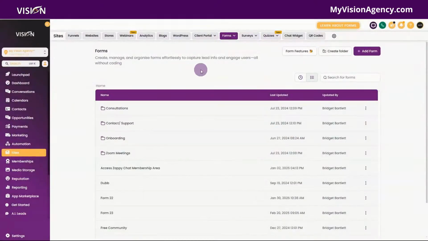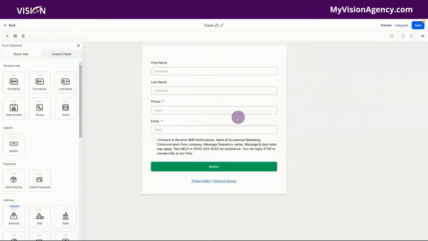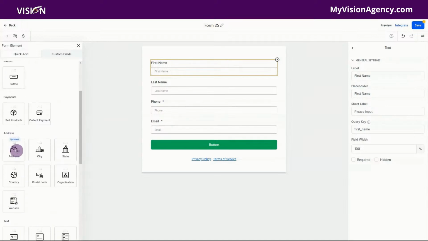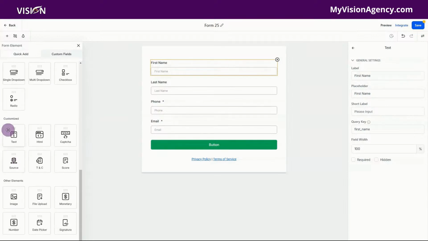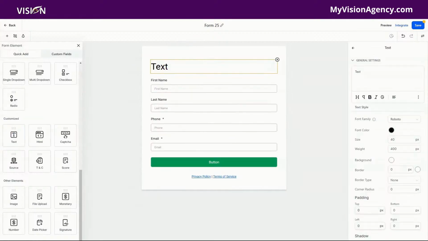Now, the very first thing that we need is obviously the form. So let's click here into forms. Let's create one from scratch. And you'll see we have our form here. I am going to go ahead and make sure that we have first name, last name, phone, and email. Those are the fields that I want to collect. I also can add some text here. FYI, in our community, I have tons of training on forms and all of that if you're interested.